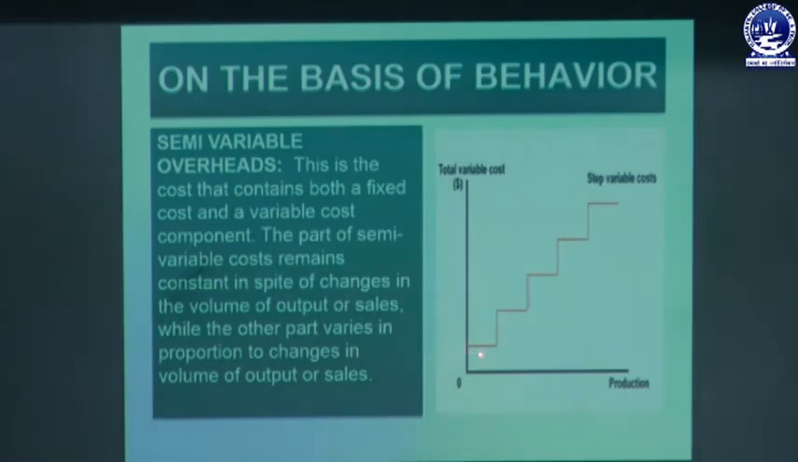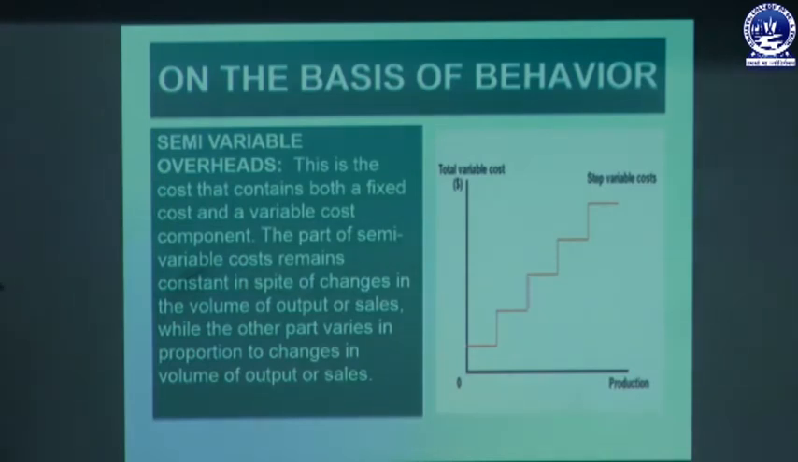That means it is partly fixed and partly variable. With a change in or increase in output, the cost increases, and there is also some part which remains fixed irrespective of a change in output. An example of a semi-variable overhead is a telephone bill. The rental charge of the telephone bill remains the same, but based upon the units consumed during a particular period, the cost also increases or decreases.